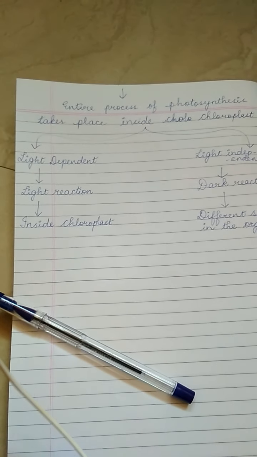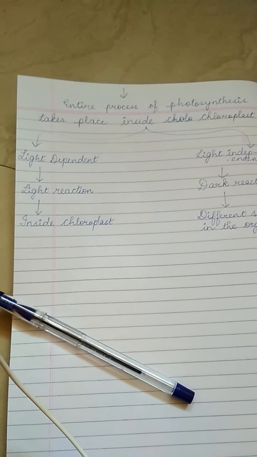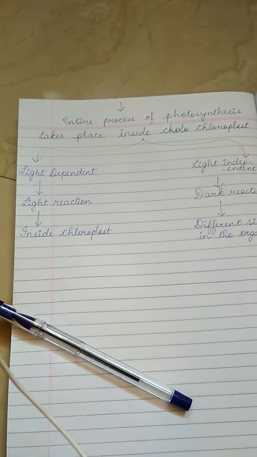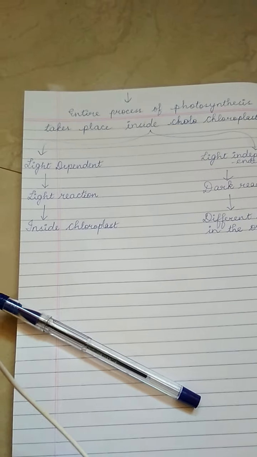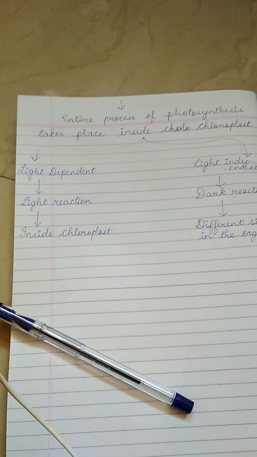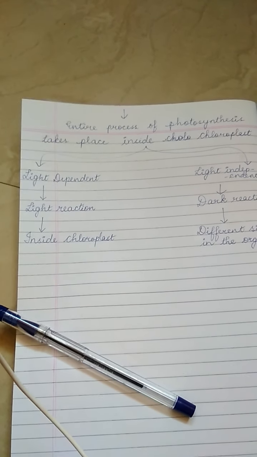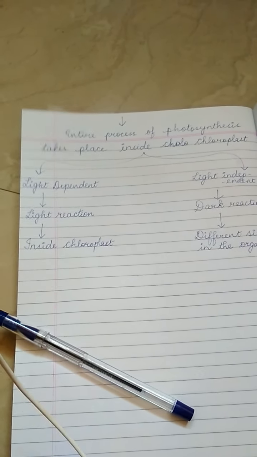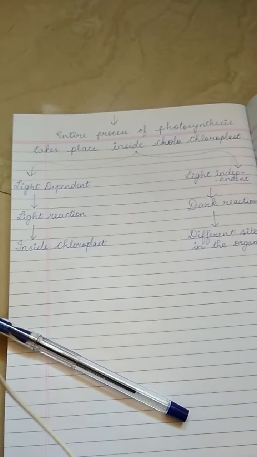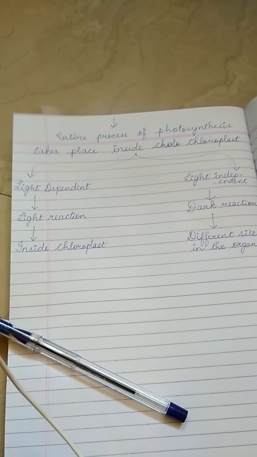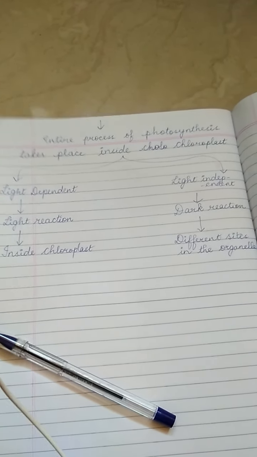The food prepared, your glucose or starch, is compared with your sambar. Compare your study so that it will be easy for you to remember when you write your answer.